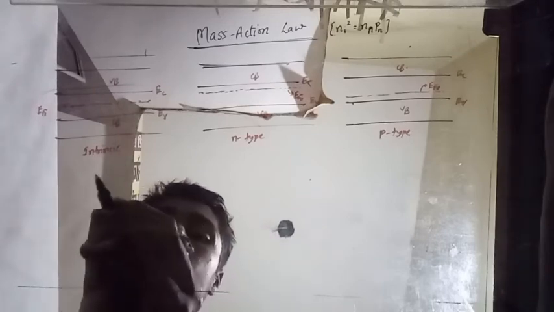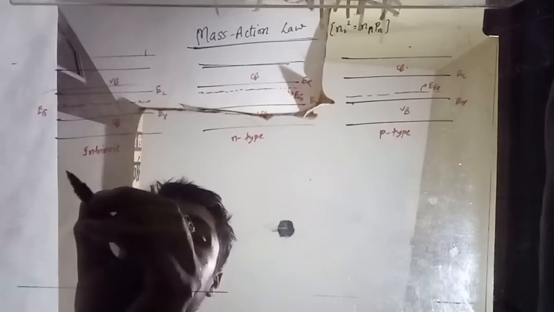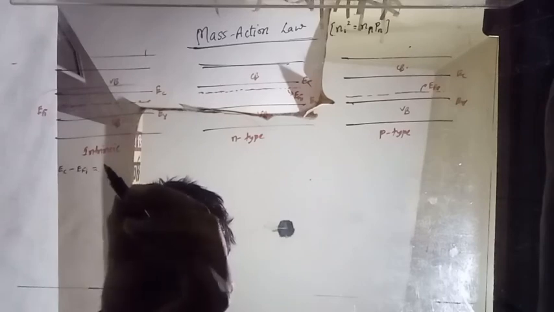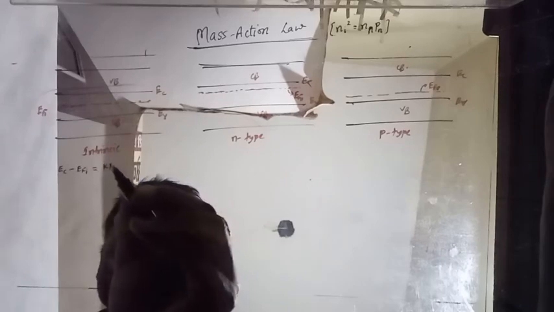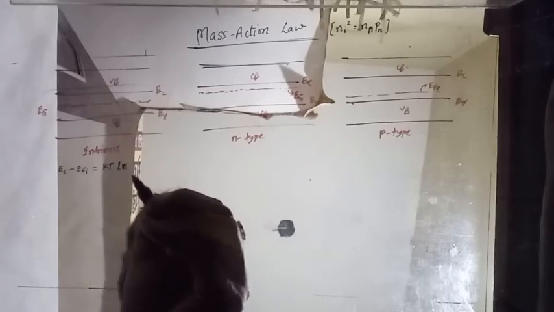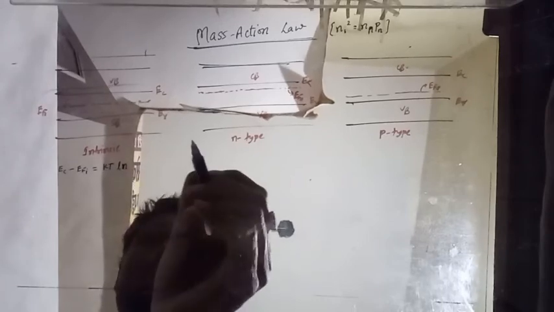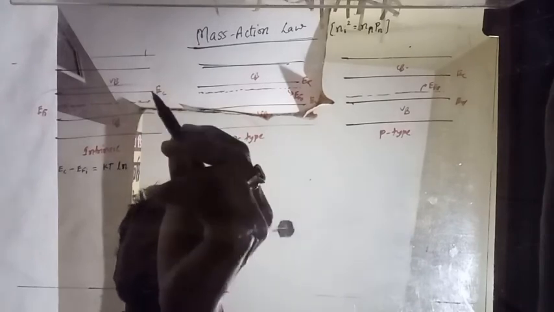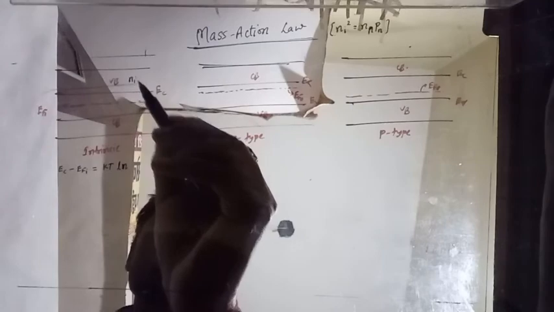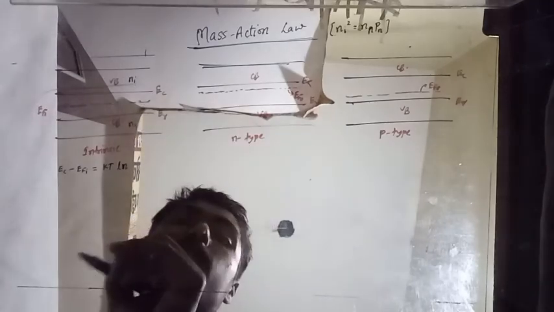See, what was the equation? The first equation we are going to make here: EC minus EFi will be equal to KT ln, right? One more thing: who lives in the conduction and valence band? Ni electrons and Ni holes live there.